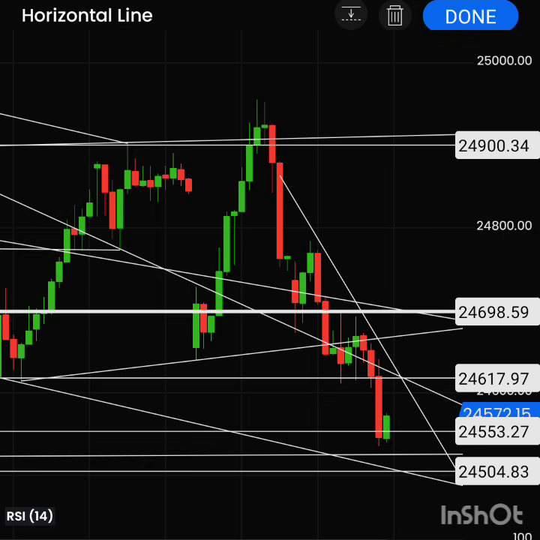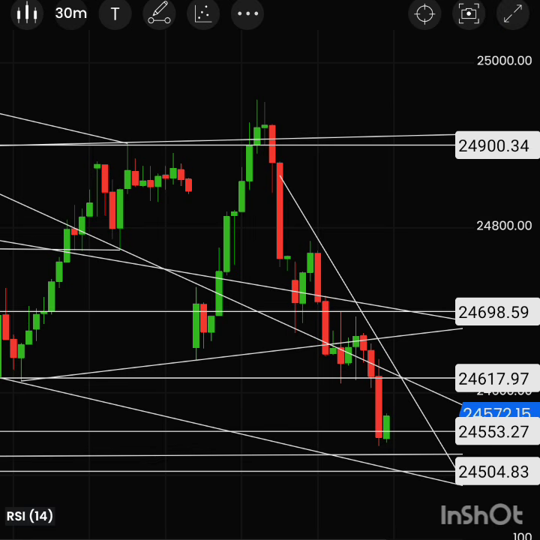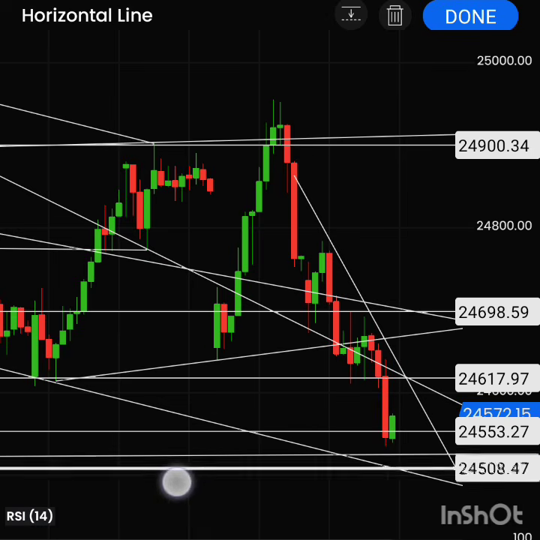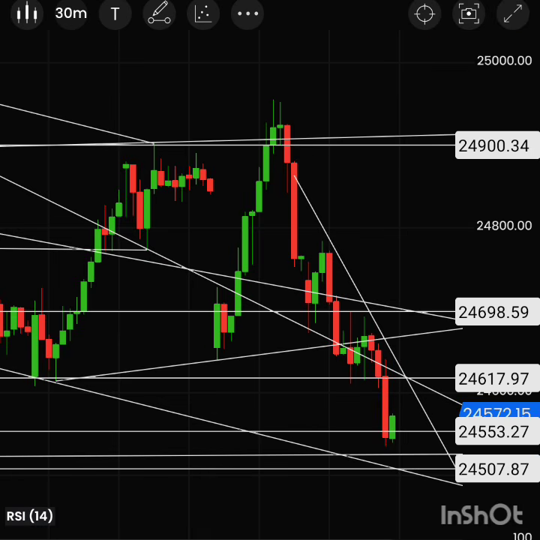So you will only get this range as resistance for shorting or buying the PE side. And on the downside, we now have only this support, around the 24,500 range, that is a psychological support.